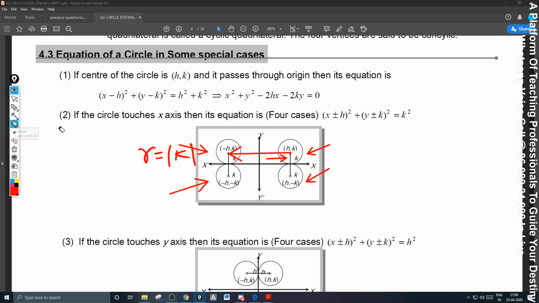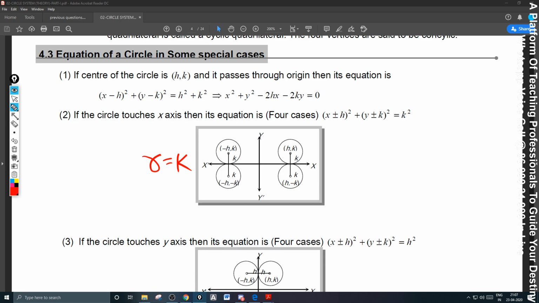So broadly, I'll say like this. If a circle is touching the x-axis, its radius is nothing but the y coordinate of the center. Remember that. Similarly, if a circle is touching the y-axis, what did I say? Radius is mod k, simply the modulus of k, because it is a distance.